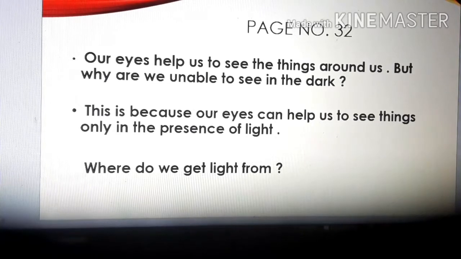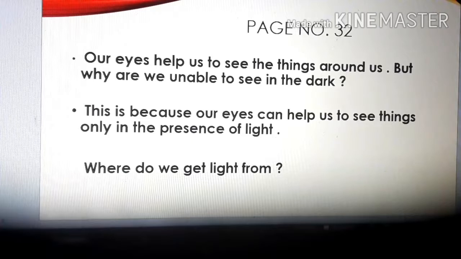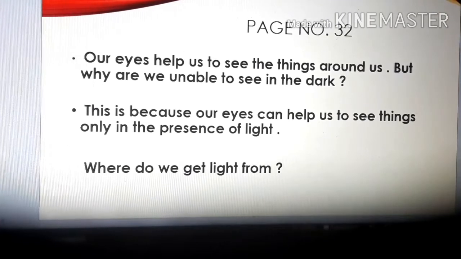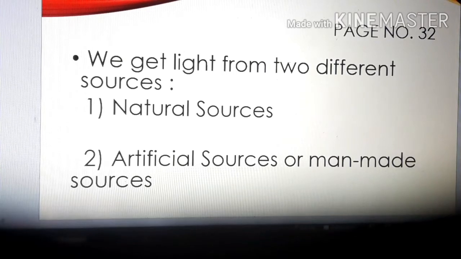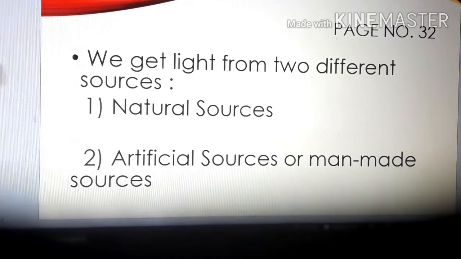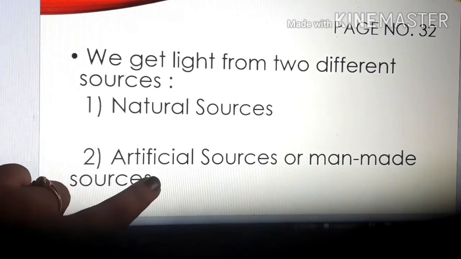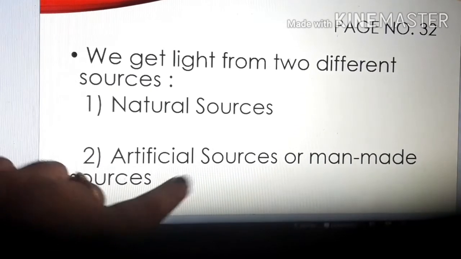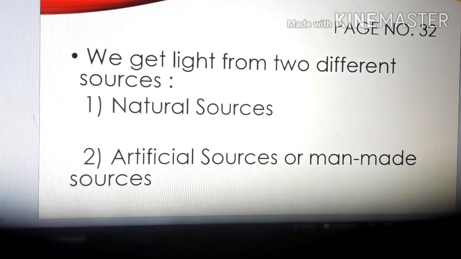Okay? Now next question arises, children. Where do we get light from? There are two sources. We get light from two different sources. The first one is the natural source and the second one is the artificial sources, which is also called the man-made sources. Okay, why is it called man-made source?